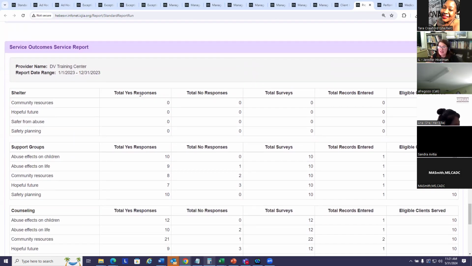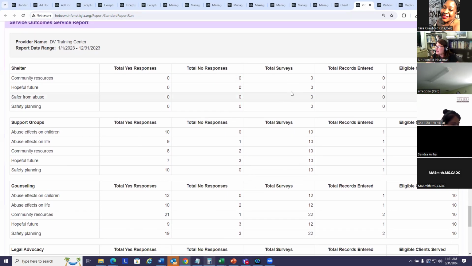And then the last section on this report is your service outcomes report. We have total yeses, total number of people that answered no, along with the total number of surveys. I think that's pretty straightforward. These 2 columns you may have questions on. So total records entered. We have this here because everybody that receives, I think, DHS or ICD funding is required to enter this once every quarter. You're welcome to enter it more often than that, but that's the minimum. So for each quarter, I want to see at least 1 record entered here. This report is for 1 whole calendar year.